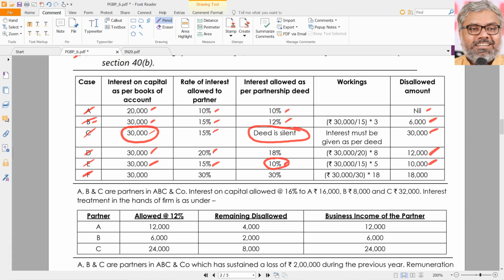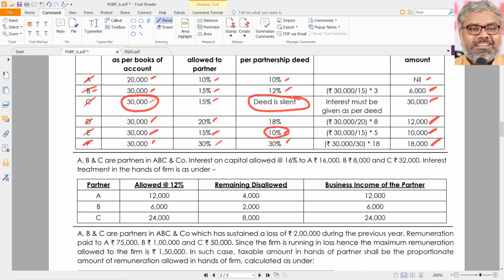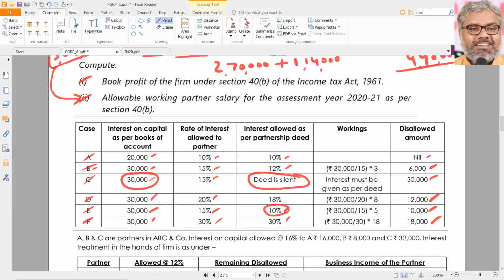Then case F, 30,000, same, this is 30%. That means more than 12%, that is 18%, is to be disallowed. So 30,000 divided by 30 into 18. Naturally, 18,000 will be disallowed in this case. That is another example for understanding 40B, particularly related to interest.